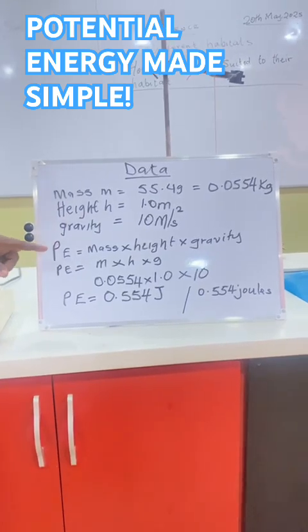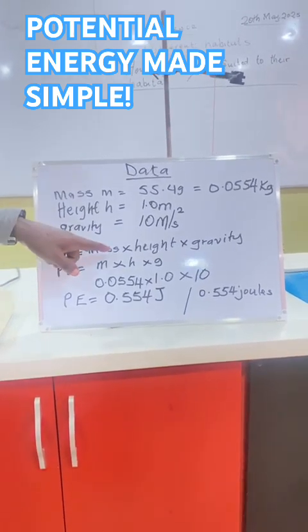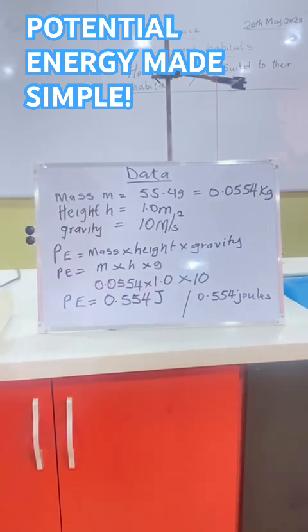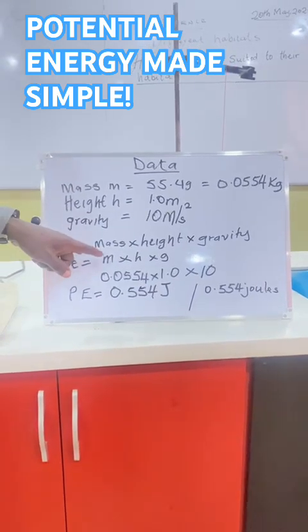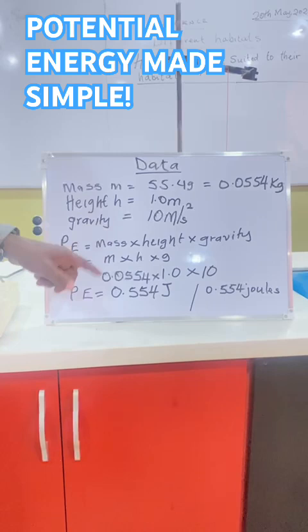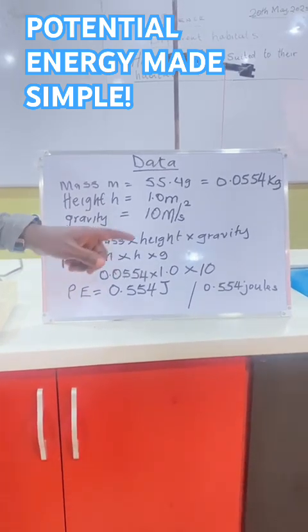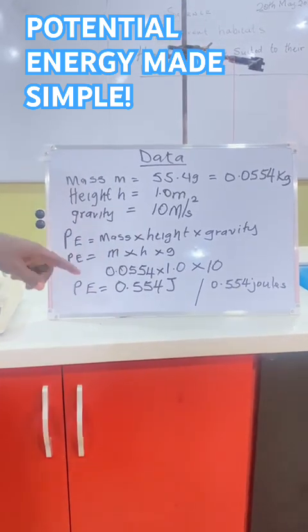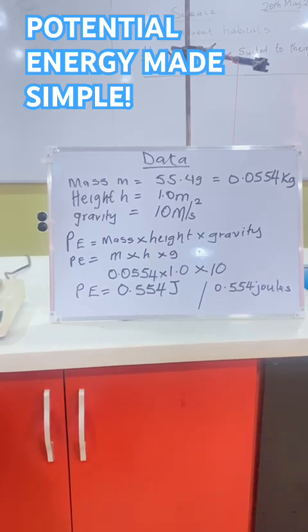Now let us look at the formula. Potential energy equals mass times height times gravity. So therefore, m times h times g, which is 0.0554 times 1.0 times 10, which will be equivalent to 0.554 joules.